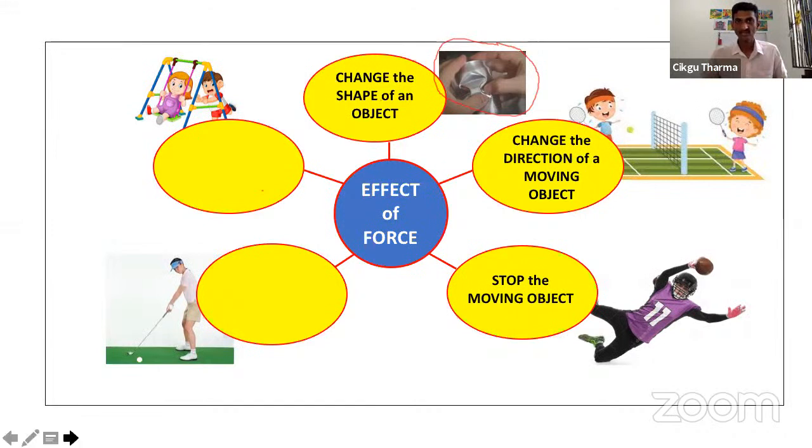Okay, please write down. The notes that I gave you are not complete, so you have to complete them by using my slide. The next one: move a stationary object.